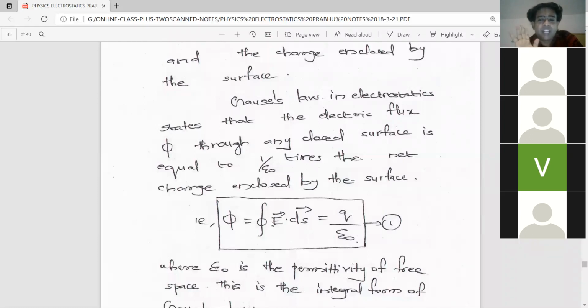I will tell you a simple idea of integration in mathematics, not in detail, just the basic idea.